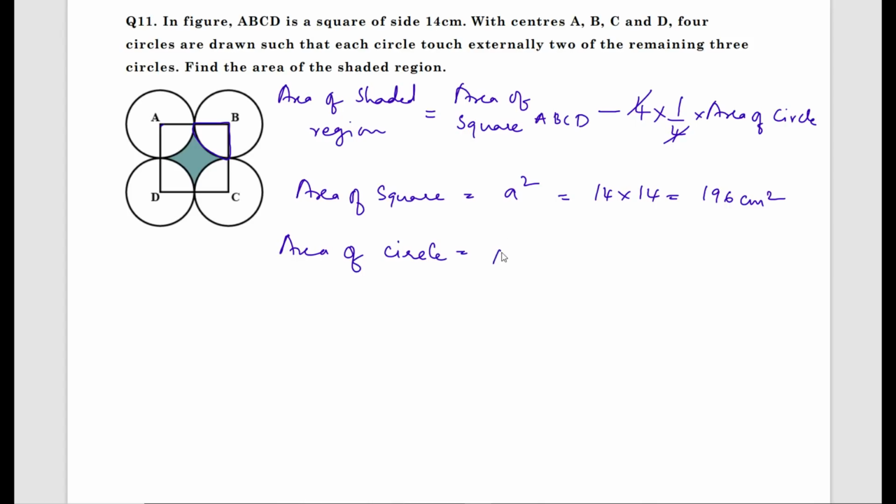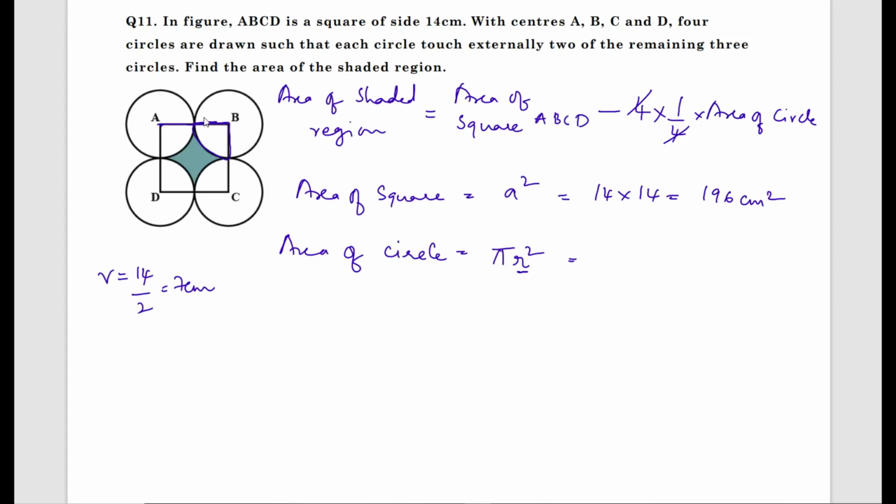Area of circle is pi r square. Repeat with me, area of circle is pi r square. What is the value of r now? Now you can check that AB is 14 centimeter. Now if you take half of that, we get the radius. Therefore radius equals 14 by 2, which is equal to 7 centimeter.